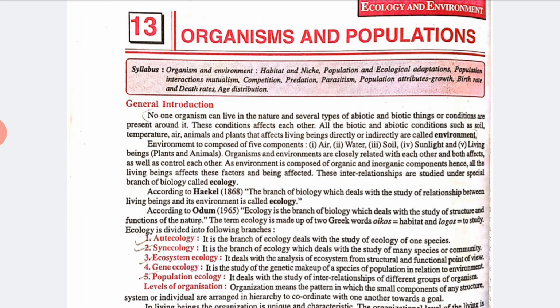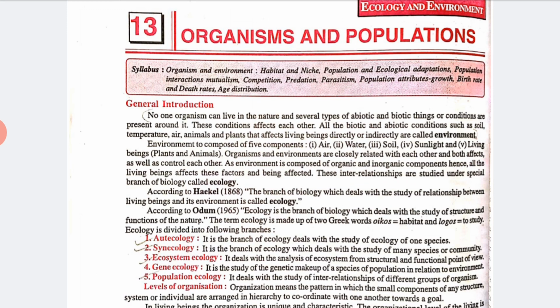As you all know, no one organism can live alone in nature, and several types of abiotic and biotic things are present around it, right? They are divided into several categories. Some are abiotic and some are biotic things. The conditions present around it mean the environment or nature. These conditions affect each other.